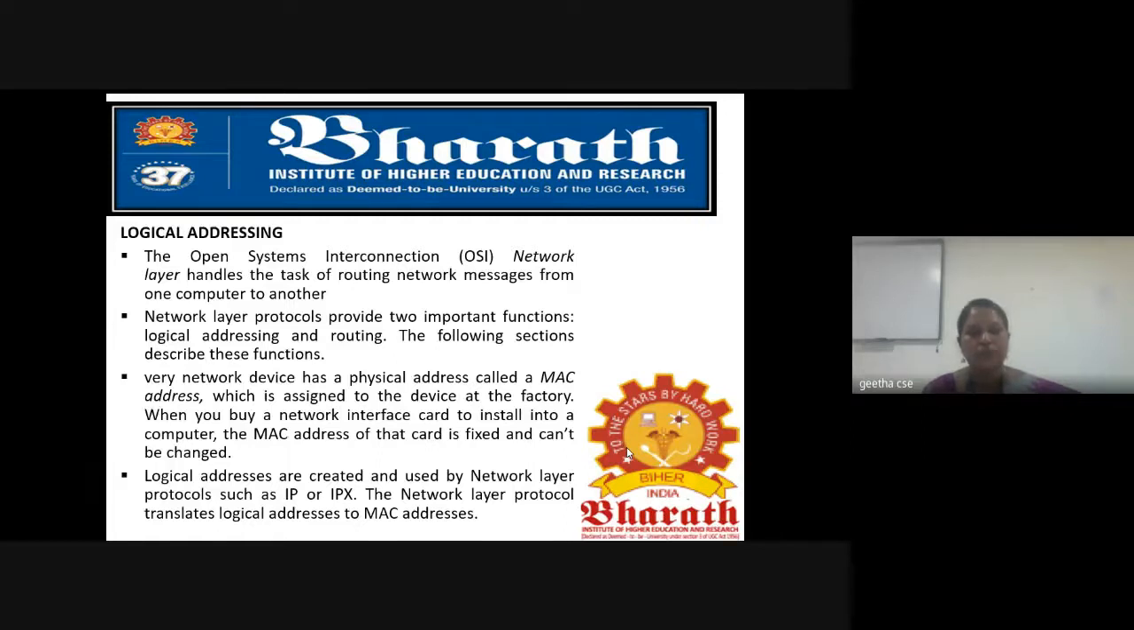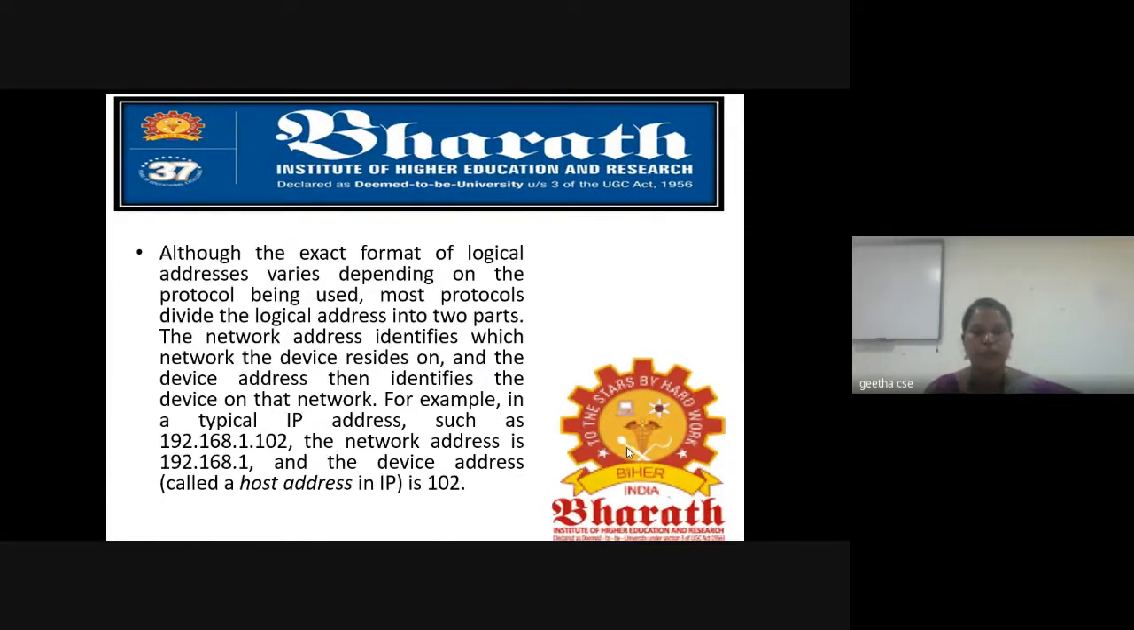Here, every network device has a physical address that is called a MAC address, which is assigned during manufacturing itself. While we buy a network interface card, it will be there automatically. So that will be found out by the IP address, that is, Internet Protocol address. In this lecture, we are going to see the protocols under the network layer, what their main responsibility is, and what the job of those protocols is.